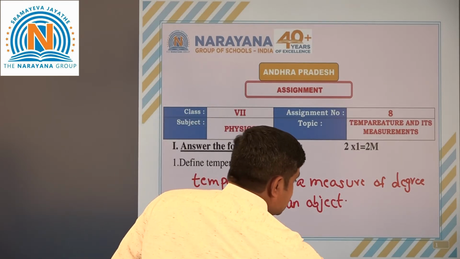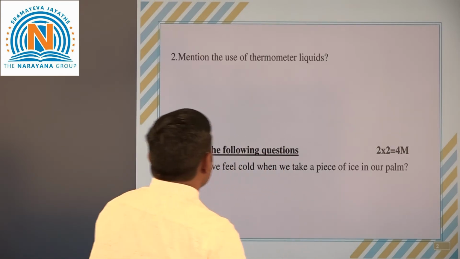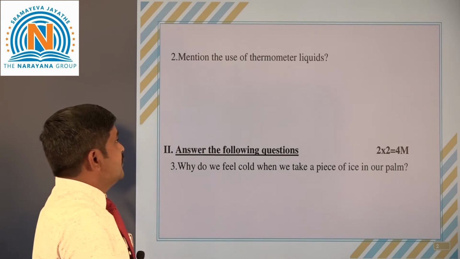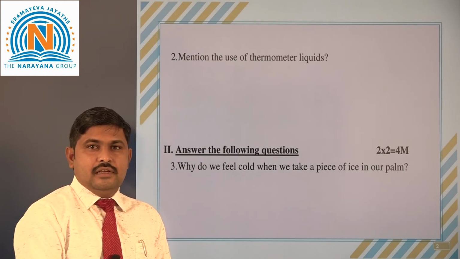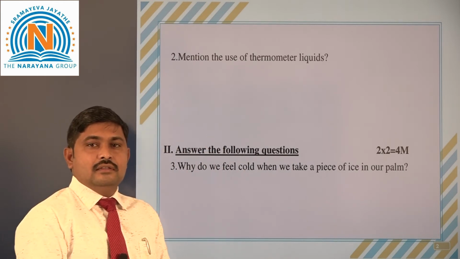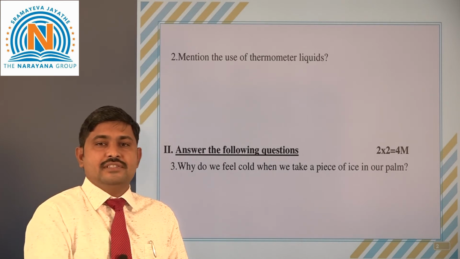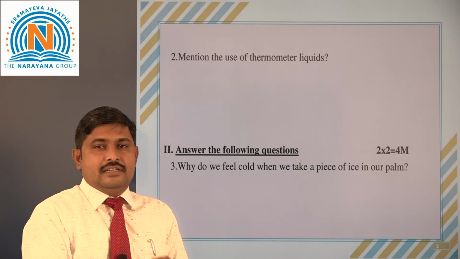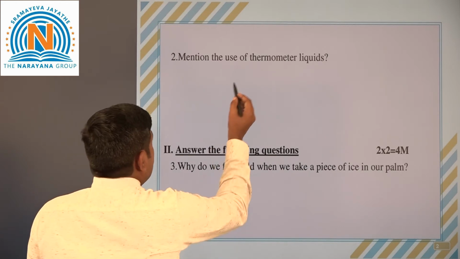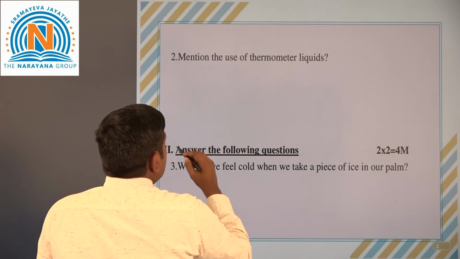Next we go for the second question. Mention the use of thermometer liquids. In a thermometer, to see the temperature indication, the rise or fall of temperature, we use some liquids. Those are called thermometer liquids.